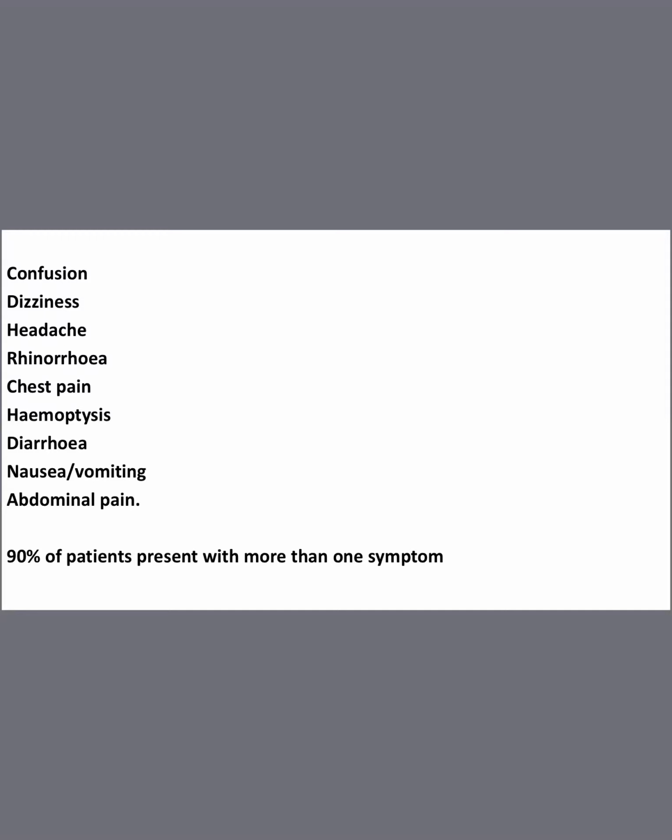Chest pain: if so much phlegm is there in the lungs, or so much consolidation is there, we start to develop chest pain. And hemoptysis: sometimes blood leakage will be there, so when the patient coughs, he can cough up blood also. That is hemoptysis. Diarrhea, I told you, GI symptoms happen because ACE2 receptors are present in the GI tract also. And abdominal pain.